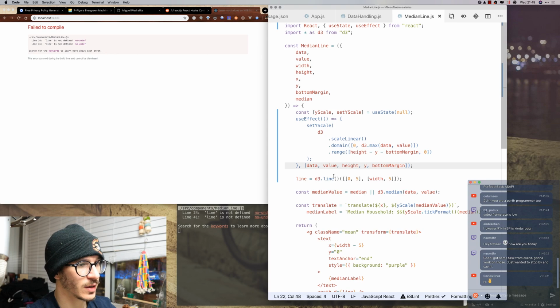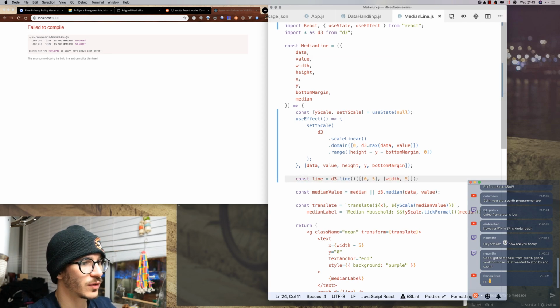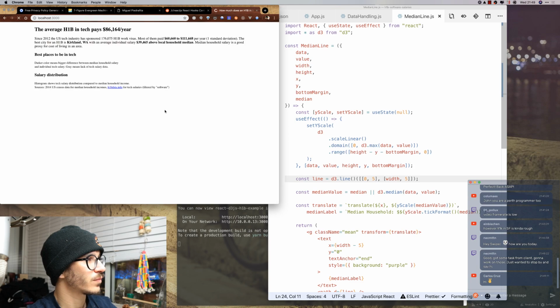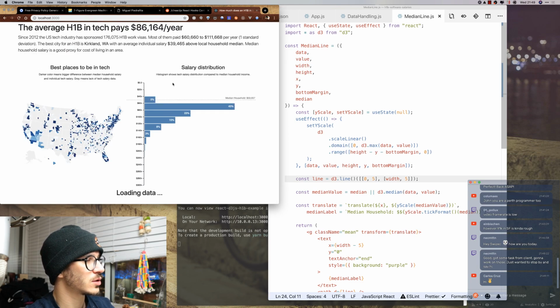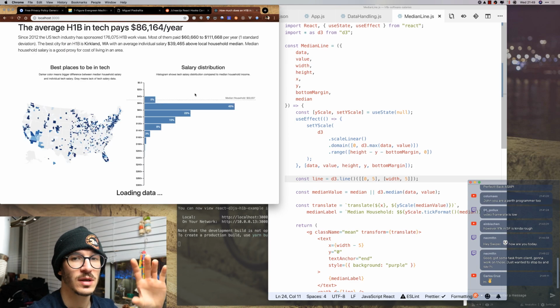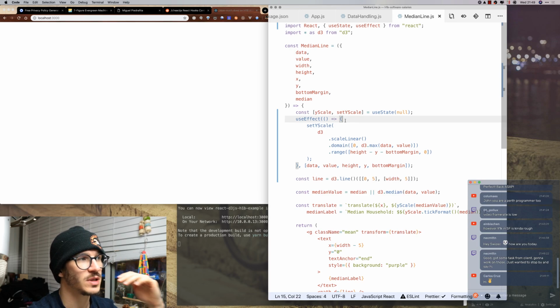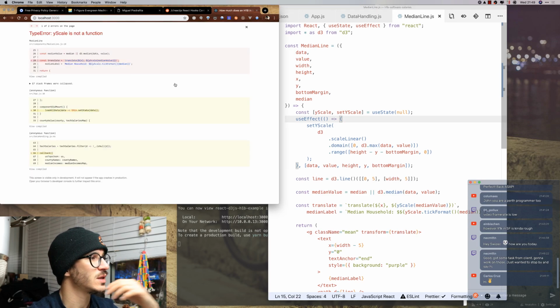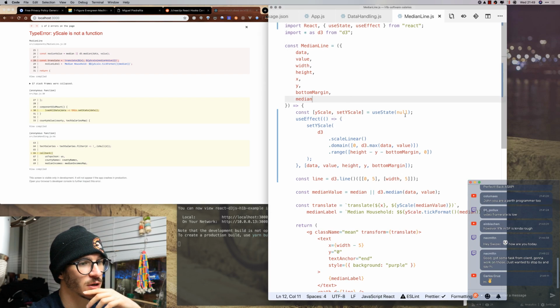like that. Hey Carlos, so line is not defined. Why is line not defined? Because we moved it from a const, like that. So now the idea is that we're changing it piece by piece and hopefully seeing it work every time. yScale is not a function. Right, so that is a problem then.